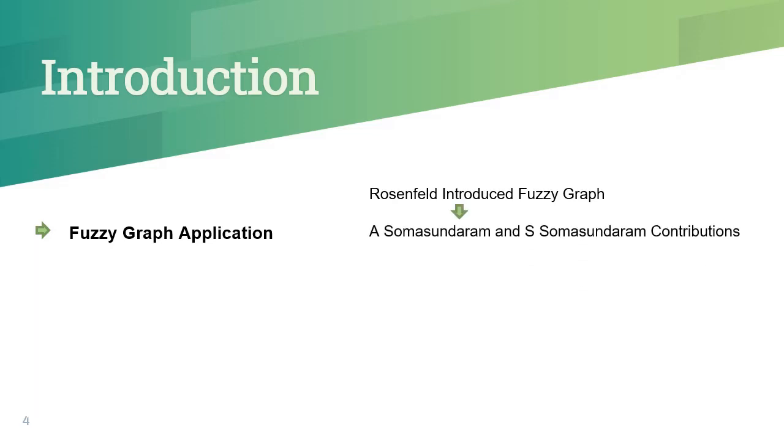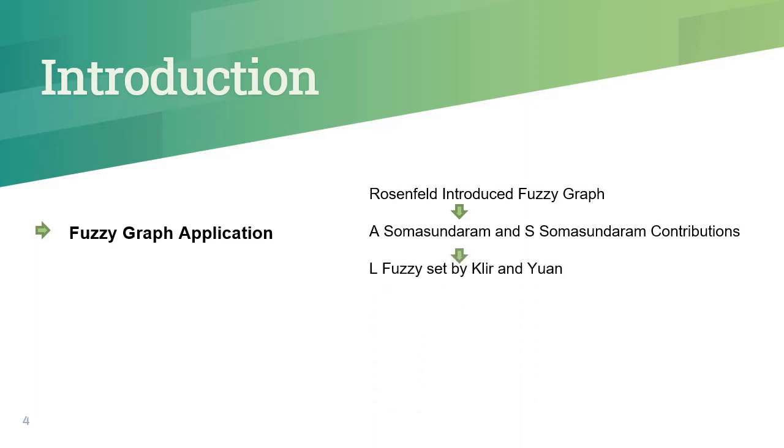A. Somasundaram and S. Somasundaram introduced the concept of strength-reducing sets and T-connected fuzzy graph. Today, fuzzy graph theory finds application in areas as diverse as computer science, artificial intelligence, decision analysis, pattern recognition, medicine, geography, linguistics, and even robotics.